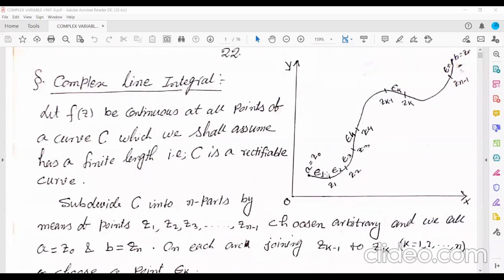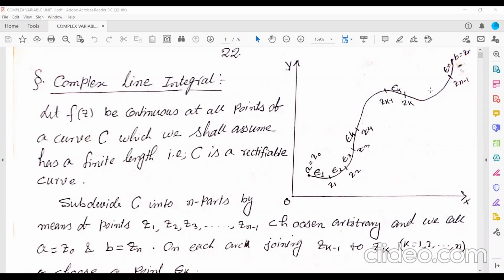I have divided it into n parts, but I didn't tell you that we have divided it into n equal parts. I simply told you that I have divided it into n parts. Maybe some chord lengths will be bigger and some will be smaller. Now I'm going to increase this number.